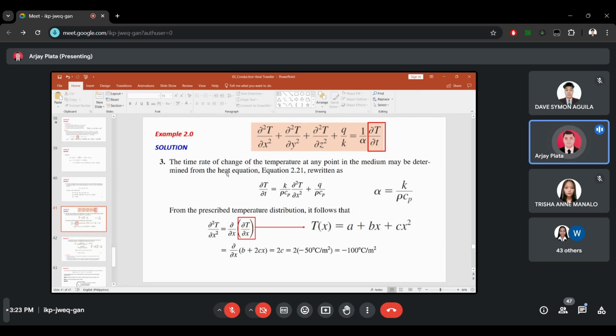The time rate of change of the temperature at any point in the medium may be determined from the heat equation. So this equation, partial derivative of T with respect to time, is equivalent to k over rho Cp times the partial squared T over partial x squared plus q over rho Cp. Okay, so this one is from this equation.